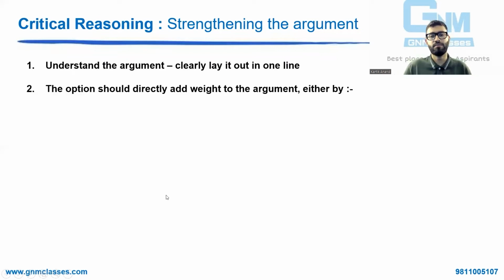Second, with which of the following is author most likely to agree with? 4 ऑप्शन, 5 ऑप्शन, जितने भी ऑप्शन आए, वो option should directly be in support of author's. और अगर strengthening the argument should directly add weight to author's viewpoint, कि अगर author ऐसा सोचता है तो बिल्कुल सही सोचता है, because this point, if it's true, it adds weight to whatever the author assumes. So directly should add. अब वो कैसे होता है?